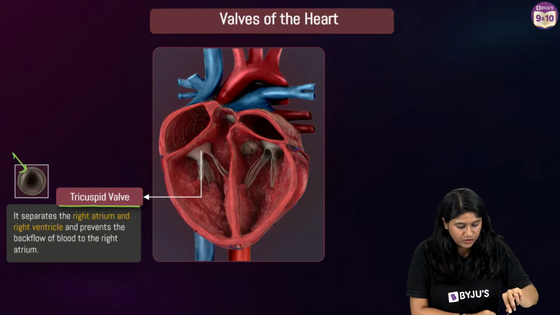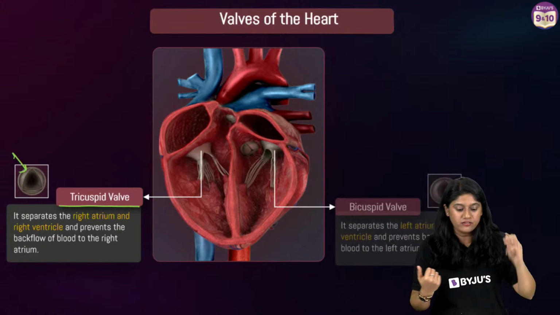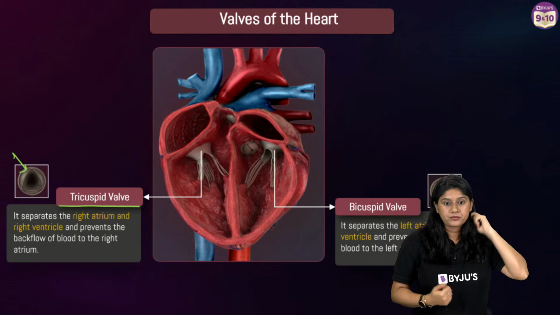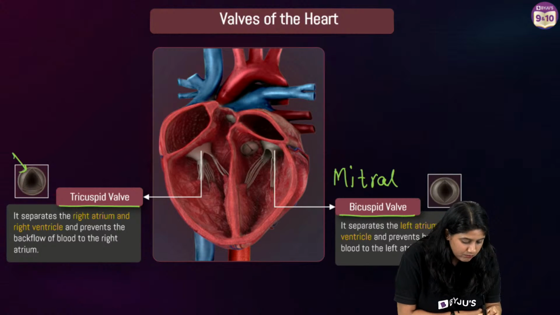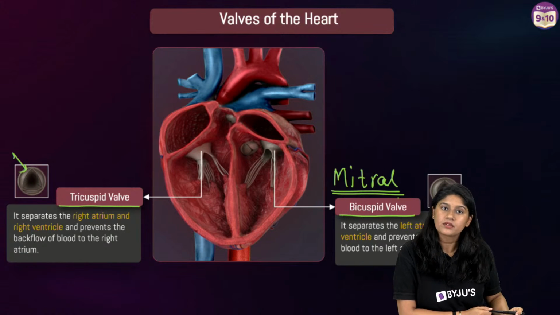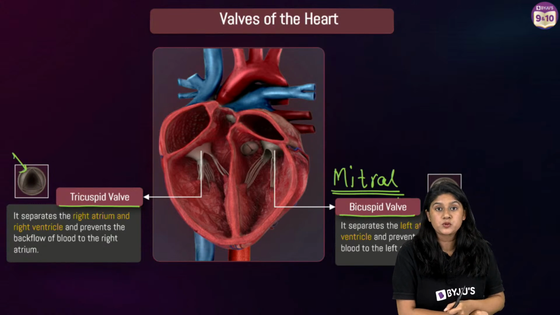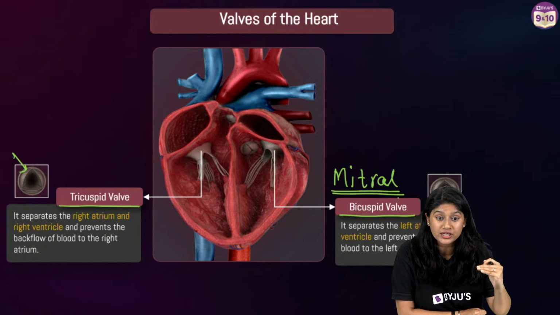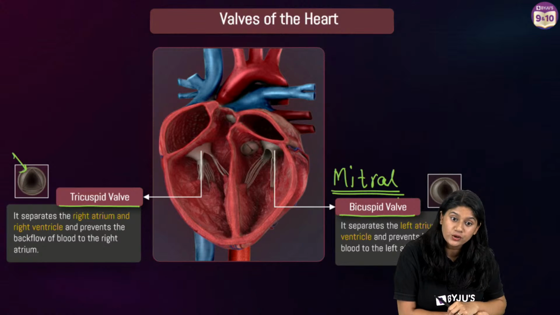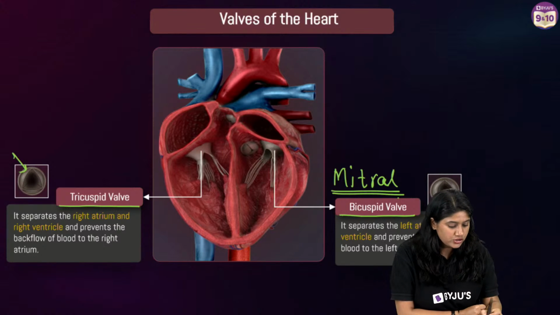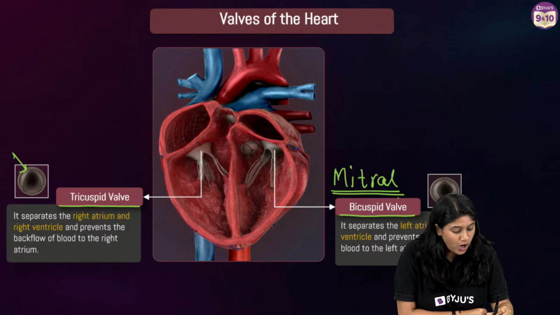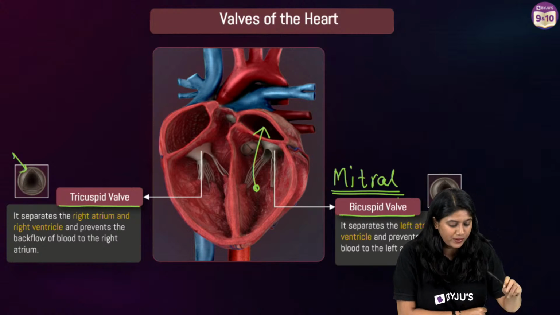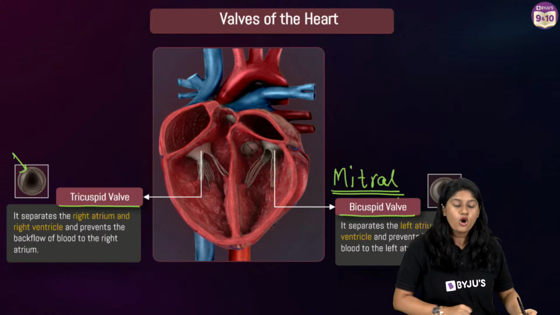Then everyone, on the opposite side, we have the bicuspid valve. Bicuspid valve, also called the mitral valve. Now this valve is present between the left atrium and left ventricle. Yes, very good. So this valve will be controlling the backflow of the blood from the left ventricle to the left atrium. It will prevent the backflow of the blood.